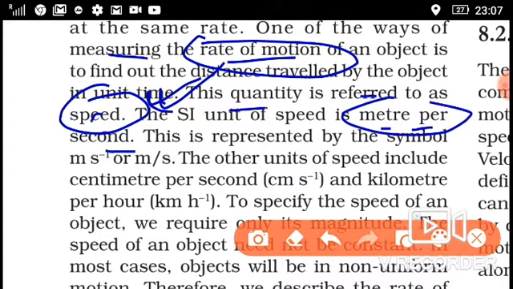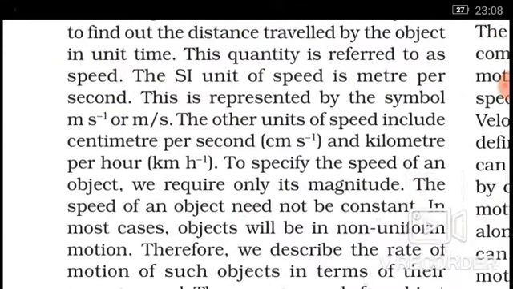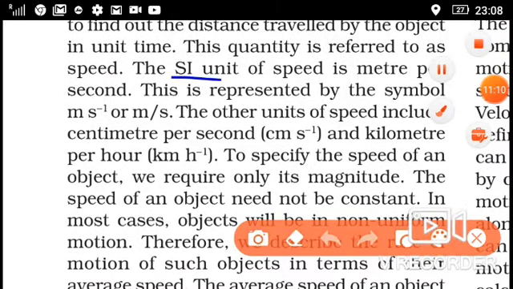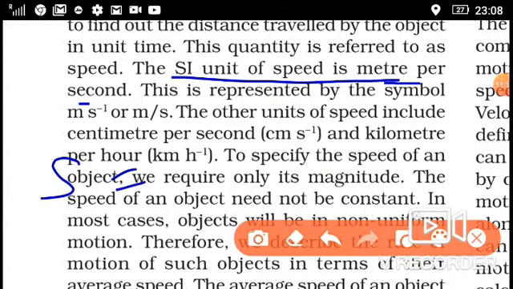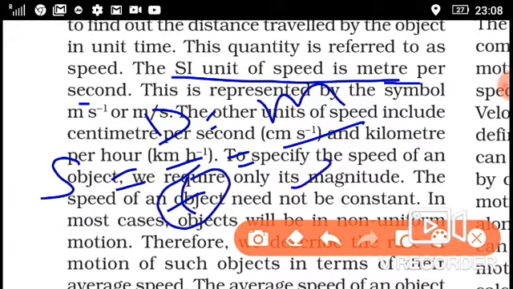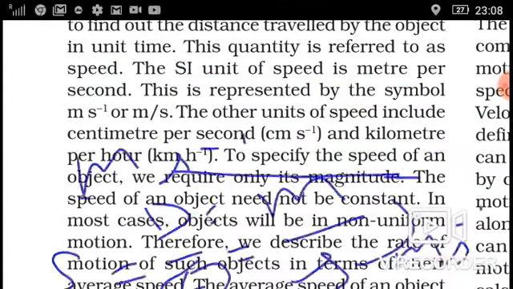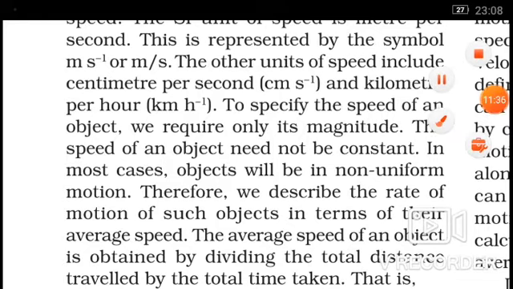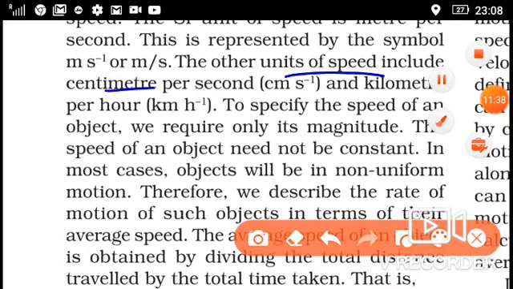How does it come to be meter per second? I will explain this. The SI unit of speed is meter per second. The speed formula is distance upon time, and the distance SI unit is meter, and the time SI unit is second. That is meter per second. Per second means second to the power -1. The other units of speed include centimeter per second and kilometer per hour also.